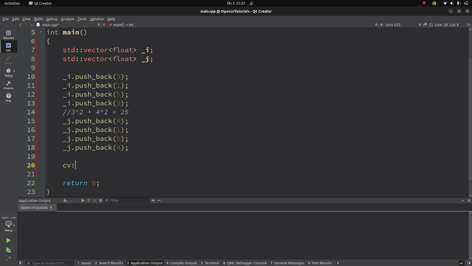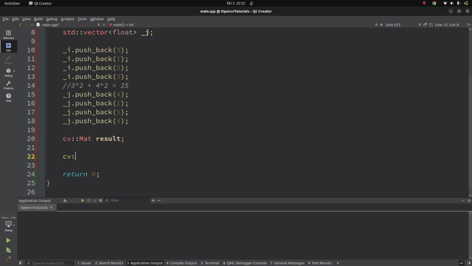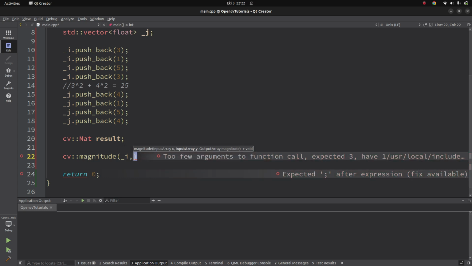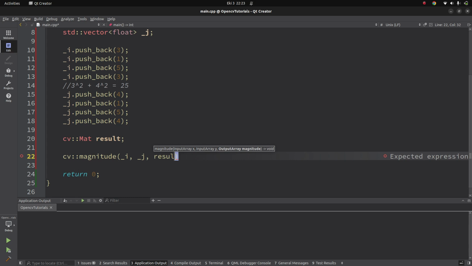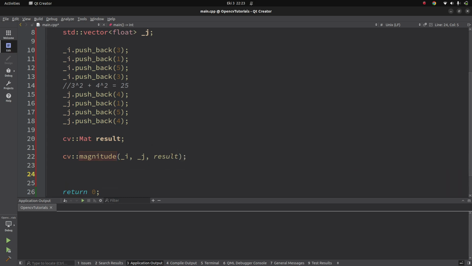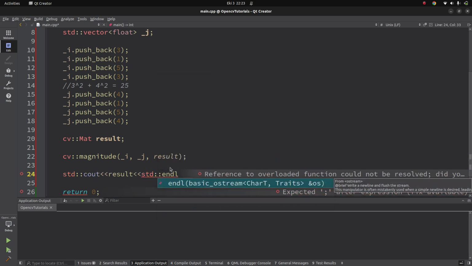Let's also define the result, which includes our magnitudes, and we call our magnitude function. The first is going to be I, the second is going to be j, and the last one is going to be representing the results. We can see the result on the console, because since this is a float type, we are not able to see it with imshow. Okay, it is done.